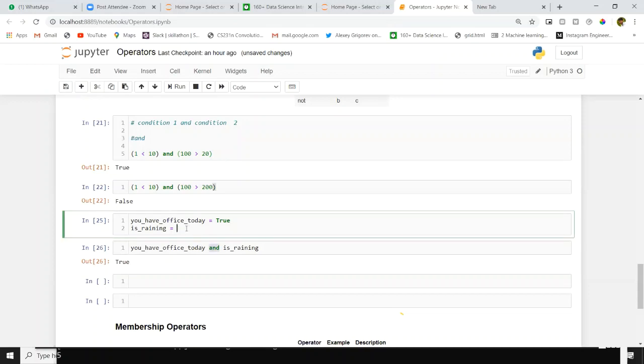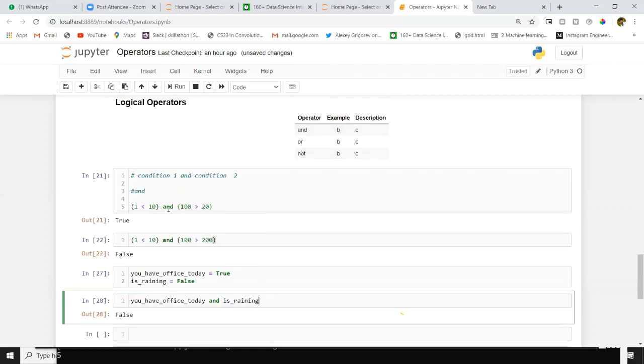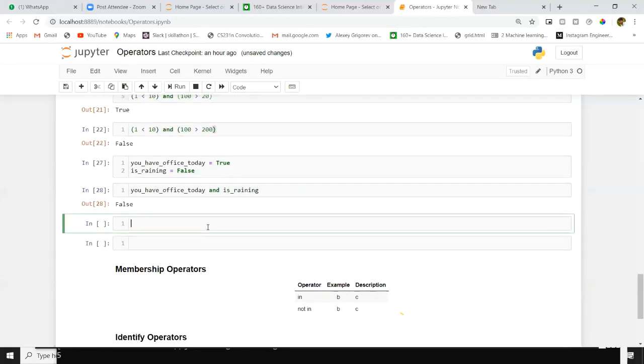For suppose it's not raining, then false. You no need to take umbrella. Yeah, AND operator will work if two conditions are true. Then only this will give true. Otherwise, it will give false. But OR operator,